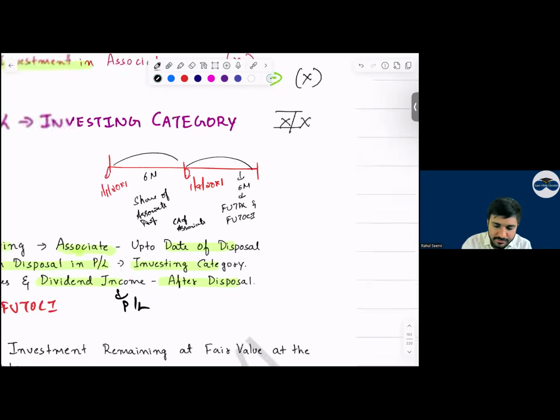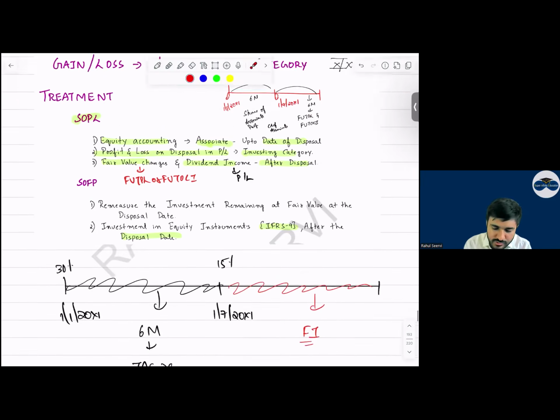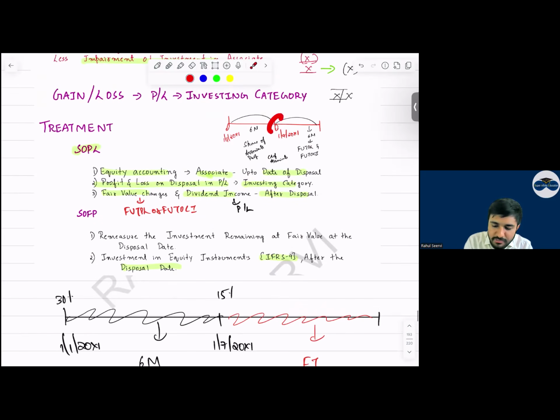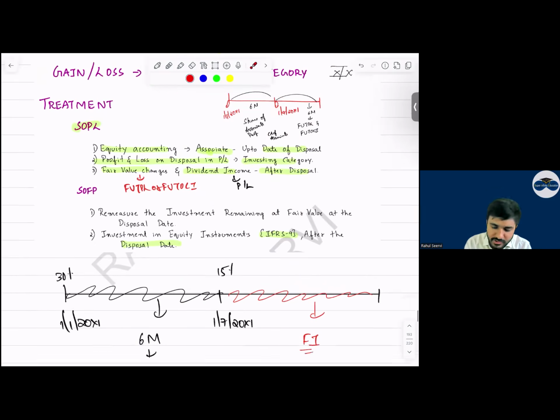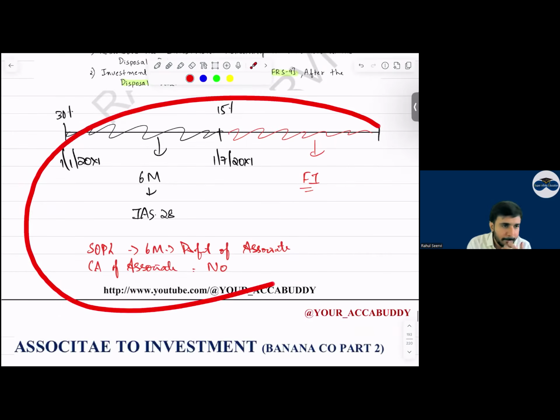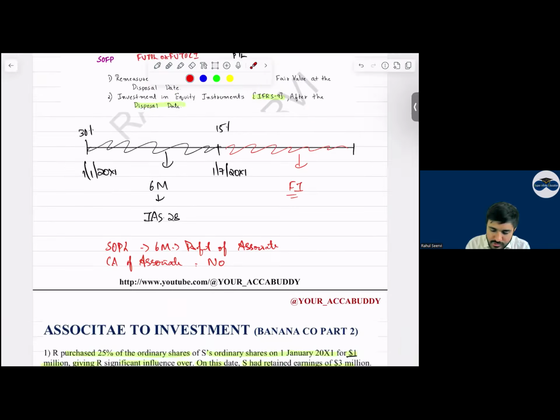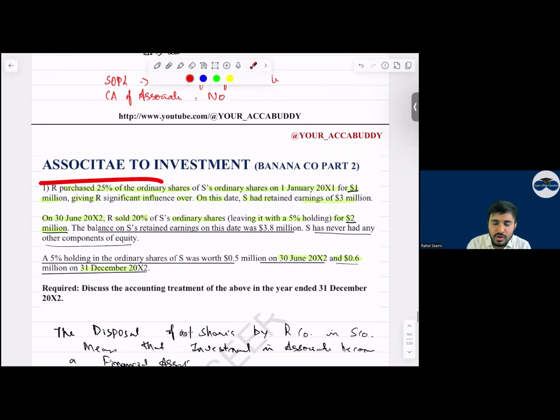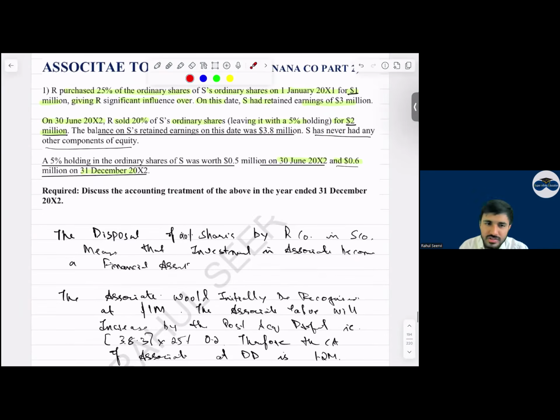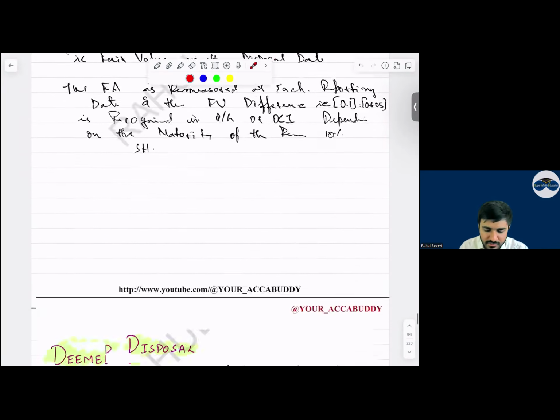Yes, clear. So with this it is clear. Same thing I mentioned. Here fair value you have mentioned, then here also fair value. That difference will go to P&L and OCI. See, I made this timeline here. So this is also associate to investment, only one question. Banana company, which you can do as part 2, the same question, copy paste from there.